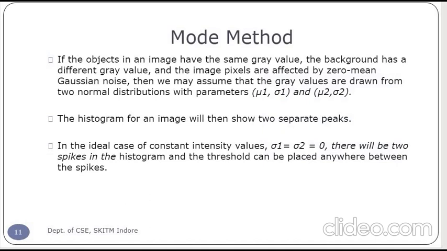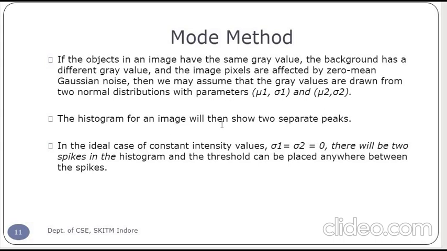The second automatic thresholding technique is the mode method. If the objects in the image have the same gray value, and the background has a different gray value, and the image pixels are affected by zero mean Gaussian noise, then we assume the gray values are drawn from two normal distributions with parameters mu1 and rho1, and mu2 and rho2.